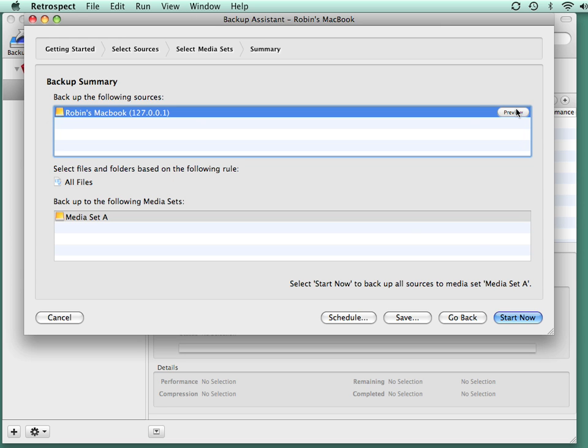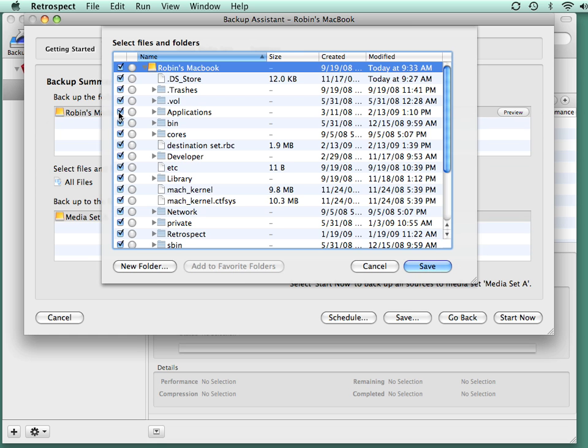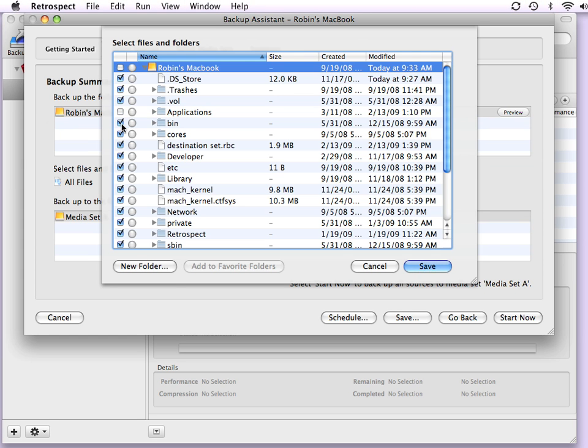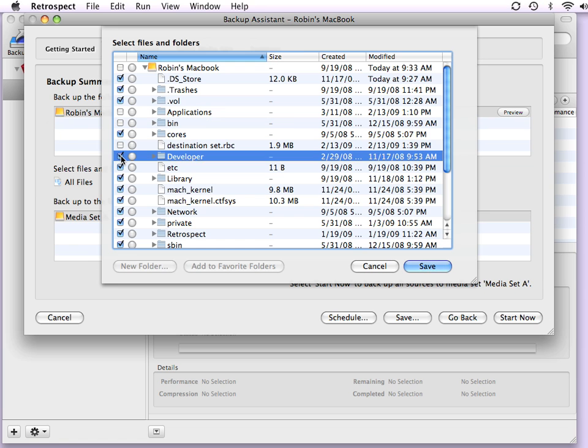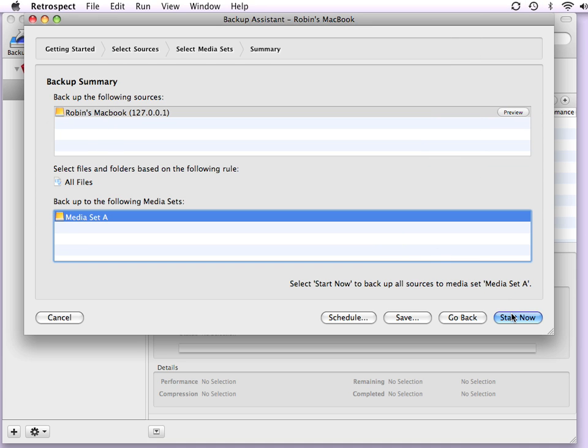We can also go to Preview, and Preview will allow us to pick and choose specific items on the drive that we want to back up, just by checking or unchecking items in the list. So we go through and just check and uncheck what's important to us. In this case, we're going to go ahead and hit Cancel because we want to do all files. To perform the backup, we just click Start Now.